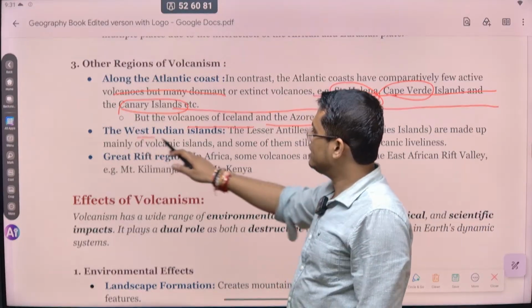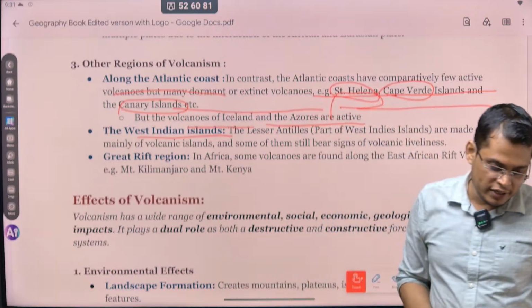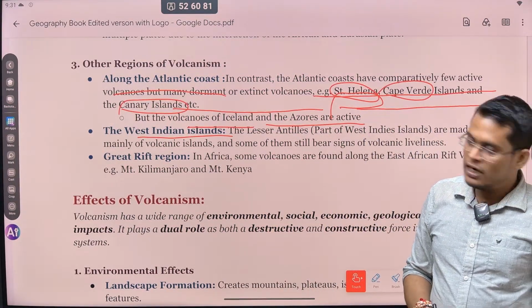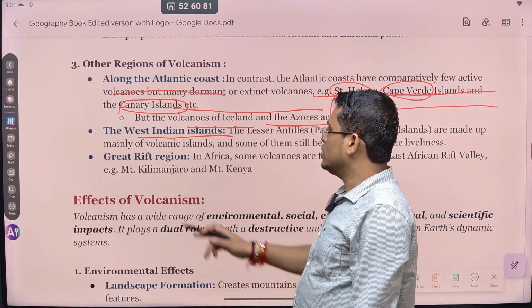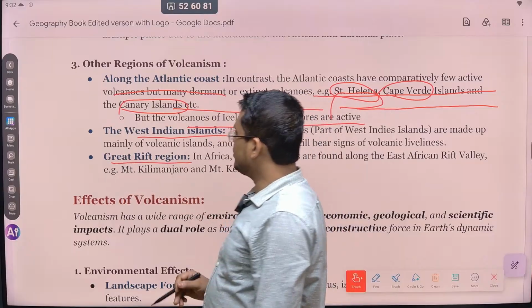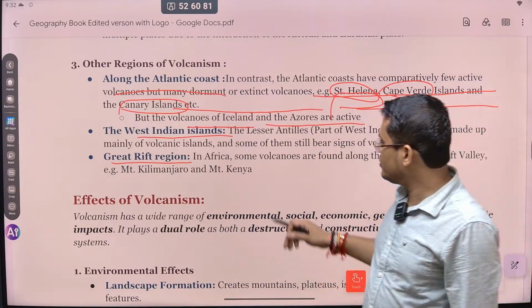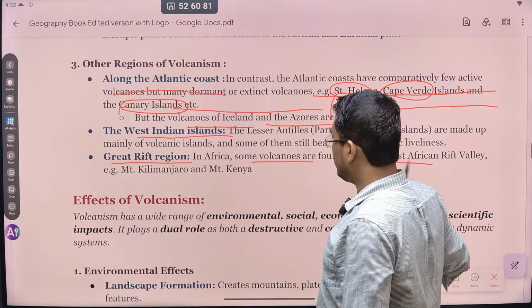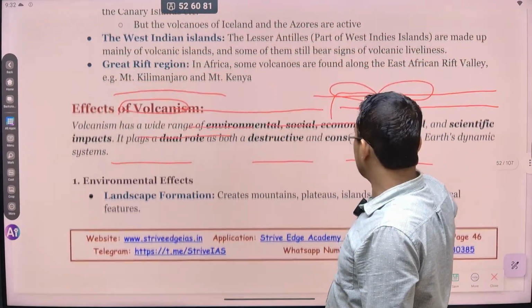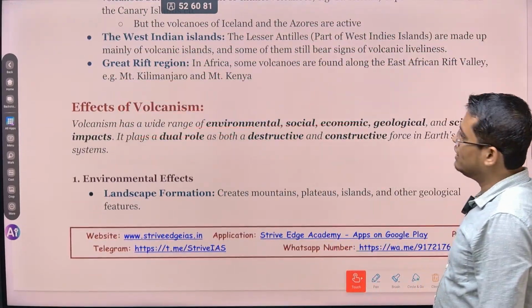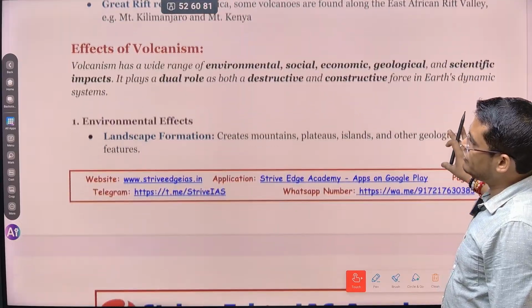So the West Indian islands, so the West Indies जो country होती है वहाँ के जितने सारे islands होते हैं they are also volcanic. So the Great Rift region, Africa का जो eastern side होती है, this is called the Great Rift Valley region, also known for volcanic activity. ठीक है.